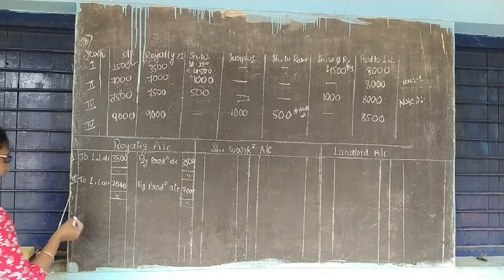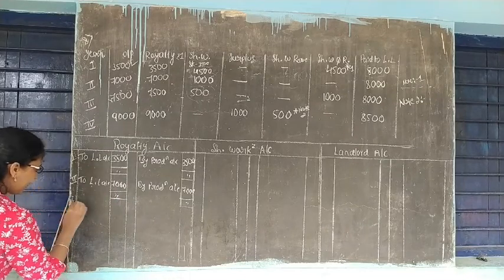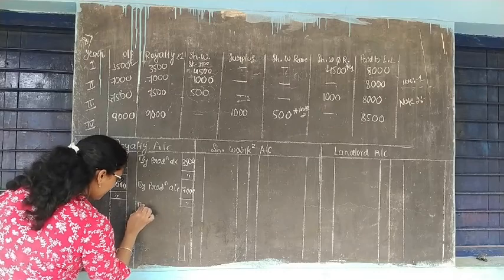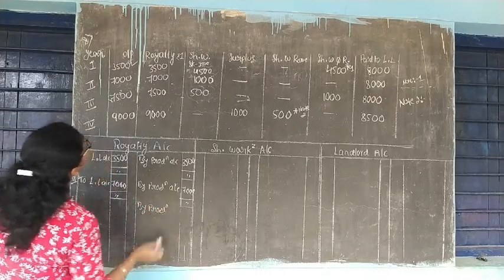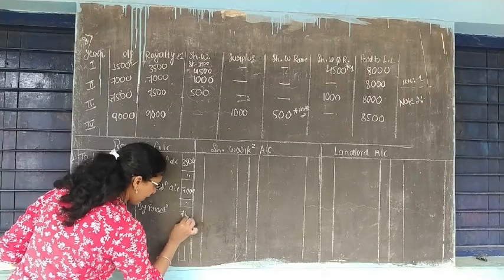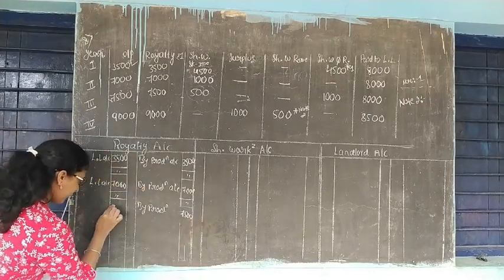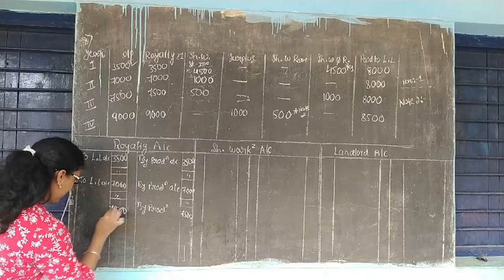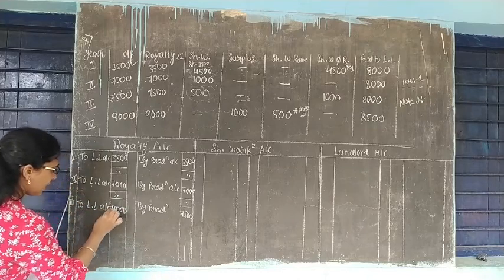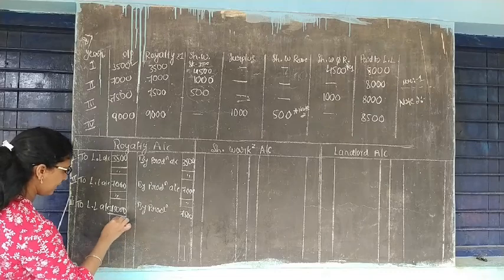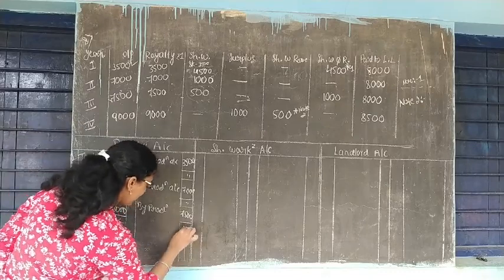Okay. And next year, third year, actual production is 7,500. And to landlord account 7,500. 7,500 and 7,500.